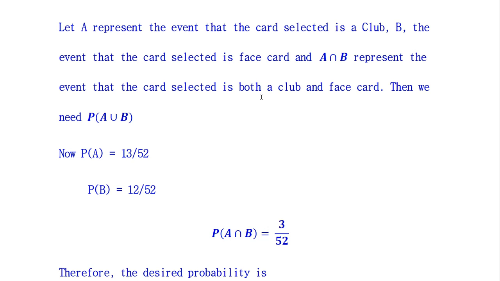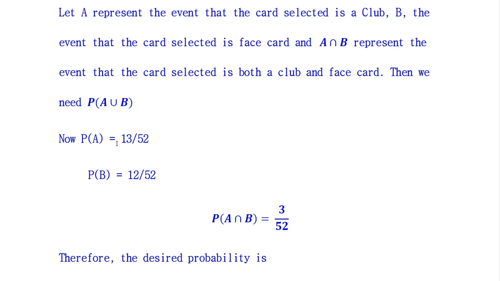As you know, here is something common, which is in club cards and which is also in face cards. That is the 3 cards of club: king, queen and jack. So probability of A is number of favorable outcomes over total number of outcomes. A denotes the club cards, so our favorable outcome is 13 and total number of cards is 52.